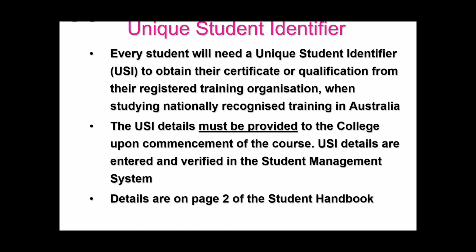The unique student identifier. Every student will need a unique student identifier. It's also known as the USI, to obtain a certificate or qualification from their registered training organisation. You must apply for the USI, and then you must provide the college your USI once you commence the course. USI details are entered and verified in the student management system. For more information on how to set up your USI, please refer to the student handbook.